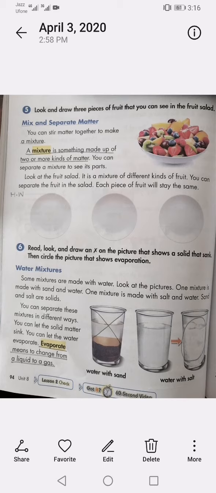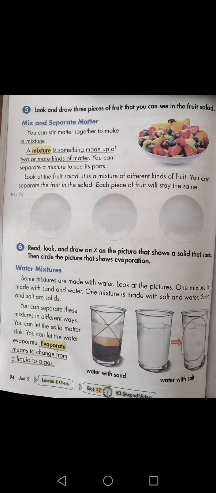Okay, water mixture. Some mixtures are made with water. Look at the picture. One mixture is made with sand and water. You can see that there are two types of mixture. One is of water and sand, and the other is water with salt. Okay, you can separate one mixture from here. You can separate the cross one, that is, you can separate sand and water. When sand sinks at the bottom of the glass, you can separate the water.